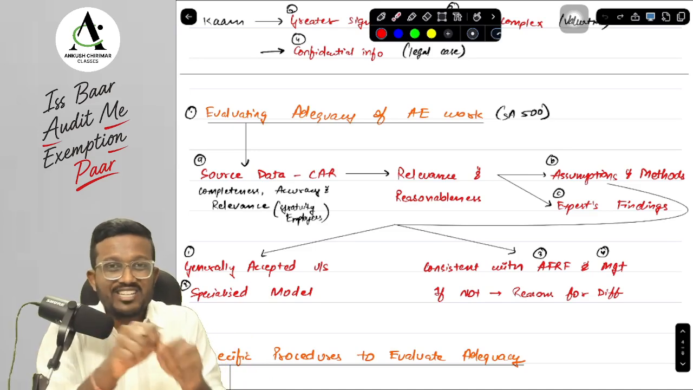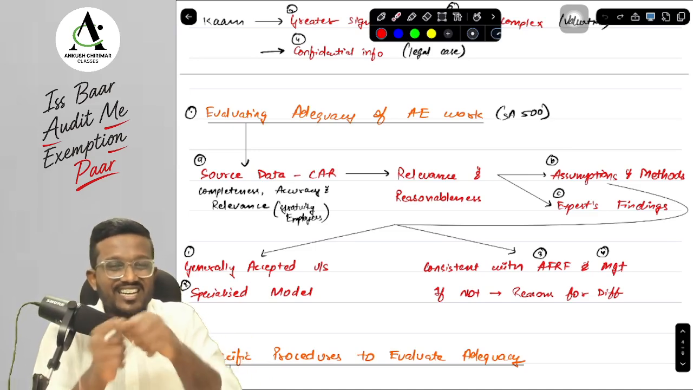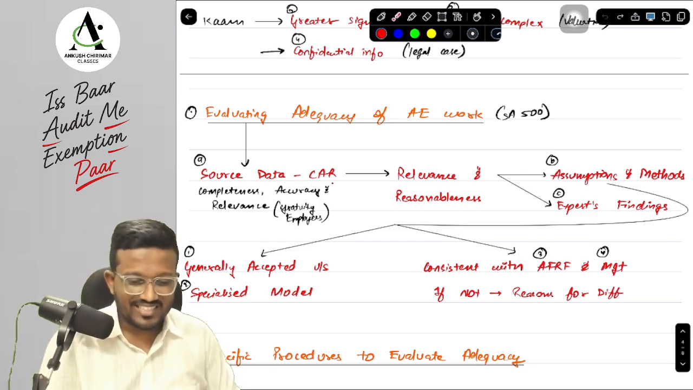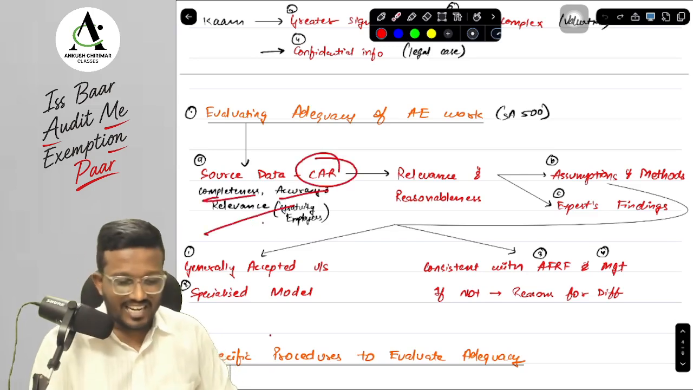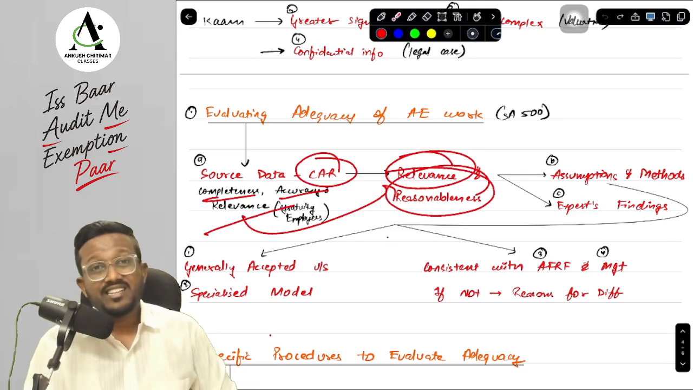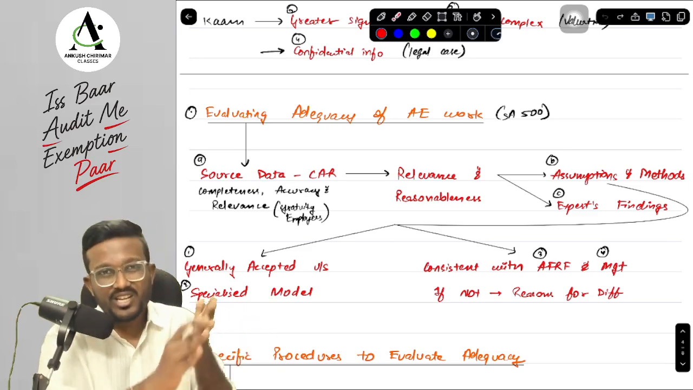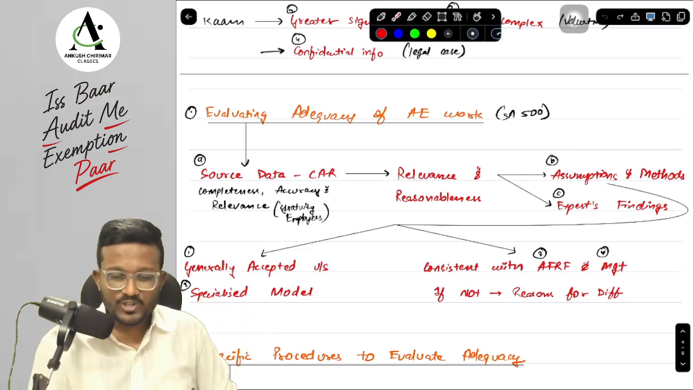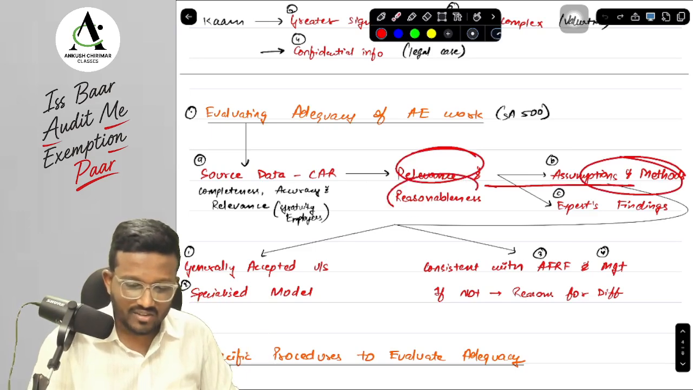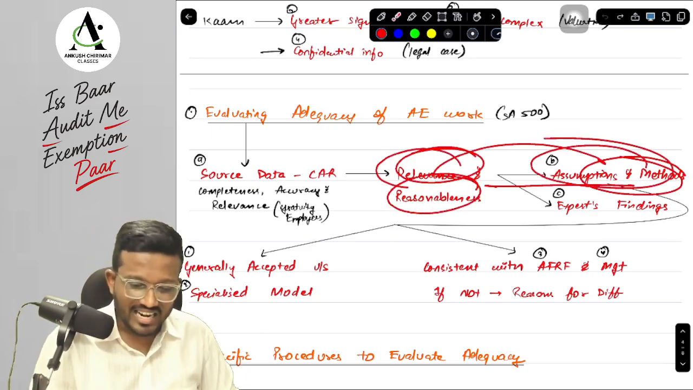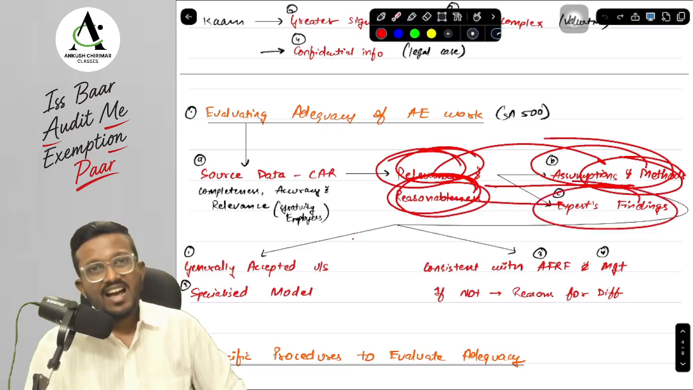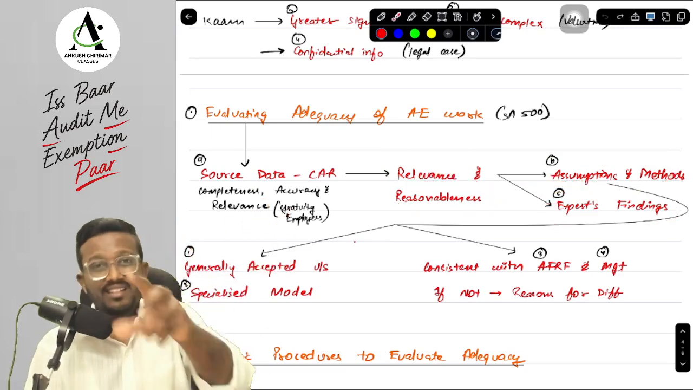First of all, we'll check the source data CAR. CAR is basically what, sir? Completeness, accuracy, and relevance. In terms of relevance, we are talking about relevance and reasonableness. Now, on the source data, the auditor expert applies assumptions and method, and they find out any conclusion. So here we are talking about the relevance and reasonableness of assumptions and method, and the relevance and reasonableness of expert's finding. Now here the 3 points are very same, but the description is changed.